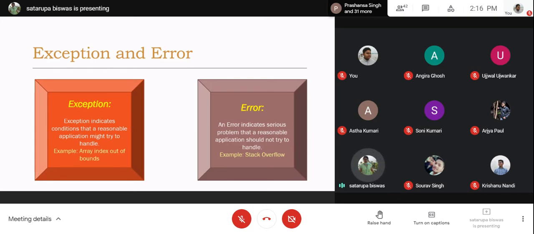So it is not in the purview of the user program to handle this system stack and take care of that system stack so that stack overflow will not occur. It is not under the permissible area of a user program. So these are serious problems, and these are to be taken care of by the operating system or the JRE. The user program doesn't have any chance to handle this kind of problem. So if stack overflow occurs, it needs to be handled by the system.